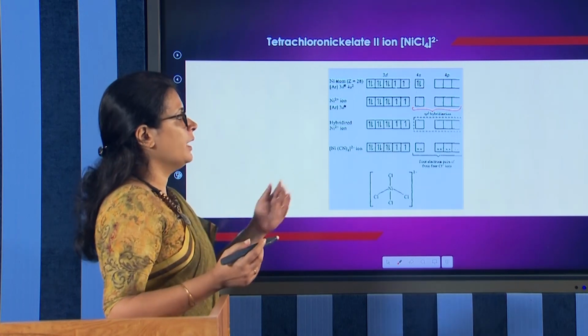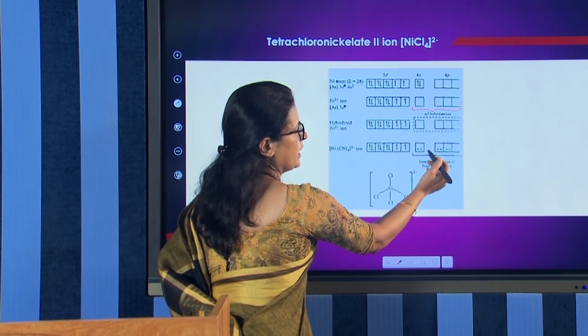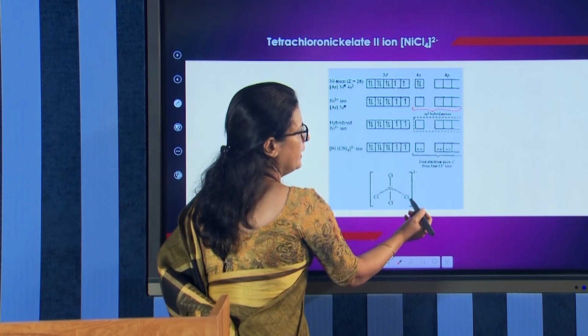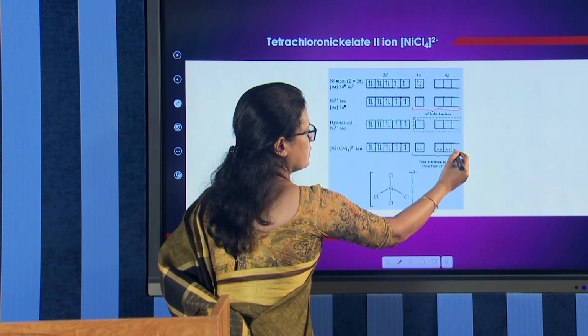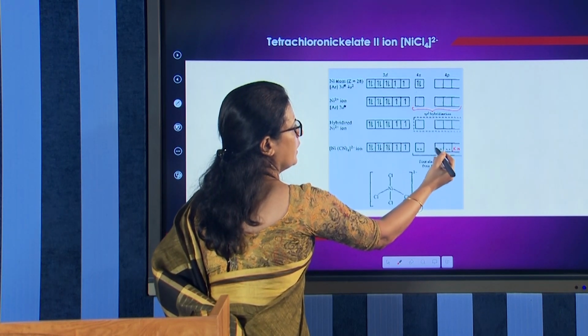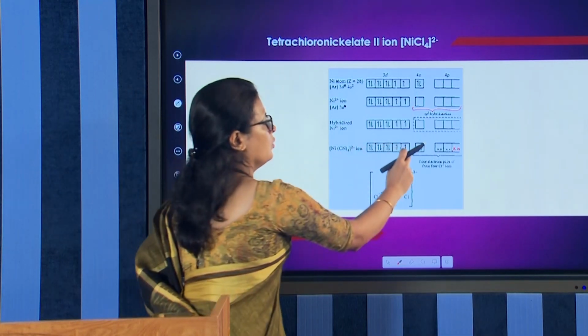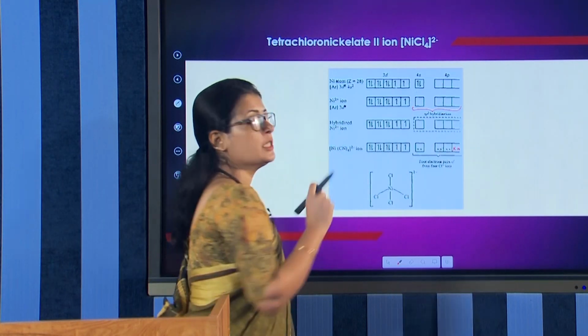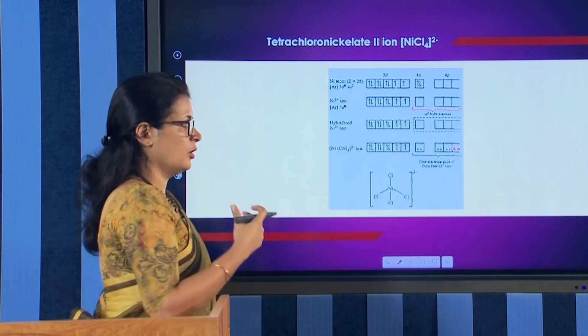This is the case. And now you can see that these electrons are donated by the ligands, 4 chloride ions: 1, 2, 3, 4. Each ligand will be sharing 2 electrons. So, 1, 2, 3, 4, 5, 6, 7, 8 electrons will be gained by the nickel from the chloride ions.